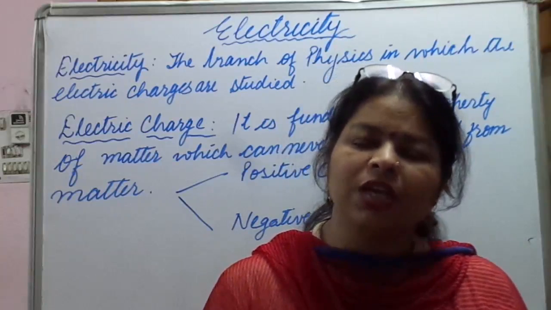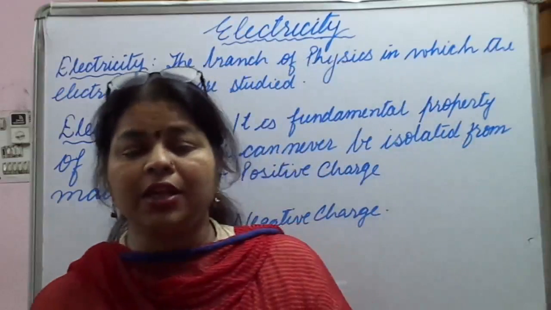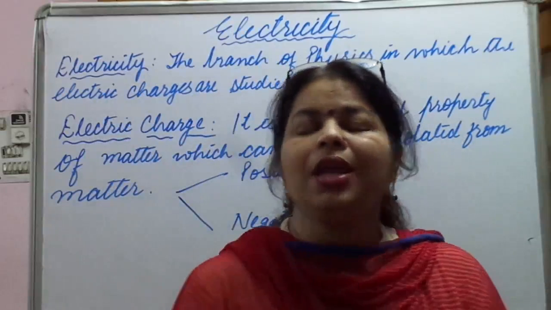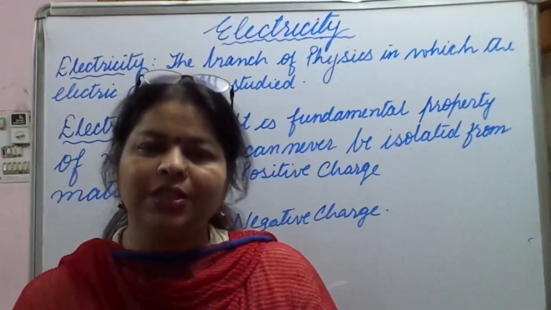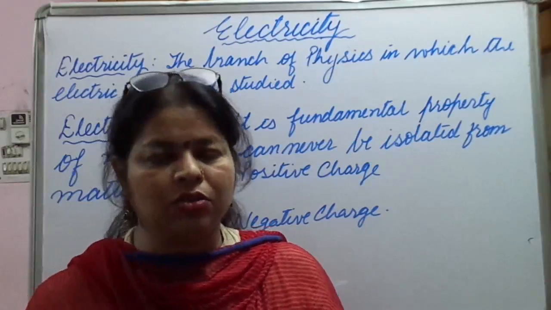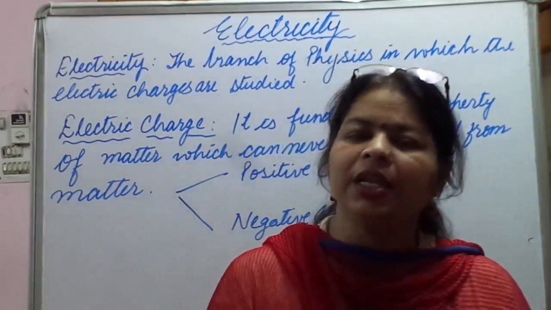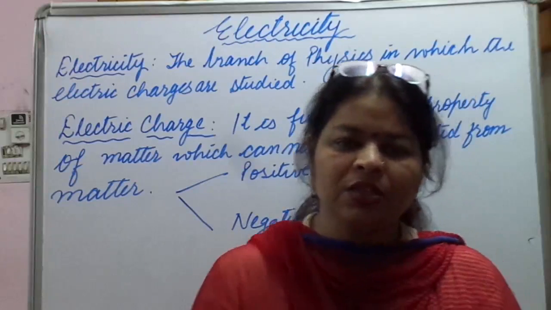What is positive charge? The deficiency of electrons on a body or a particle is known as positive charge. If there is a deficiency of electrons on a body or a particle, then we say it is positively charged. And what about negative charge?